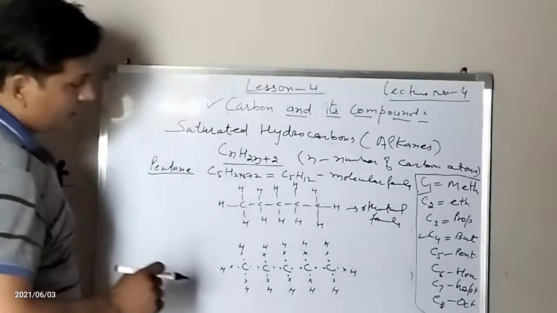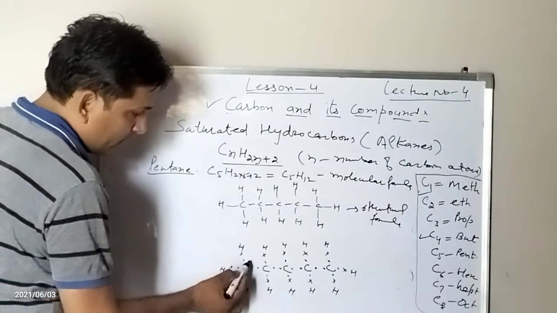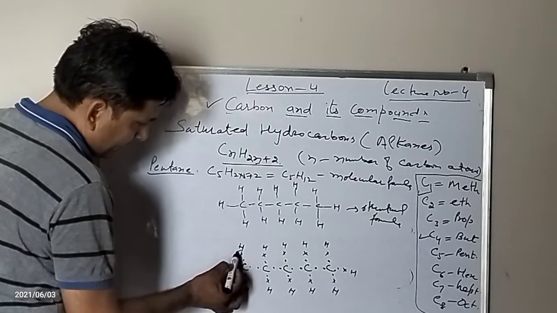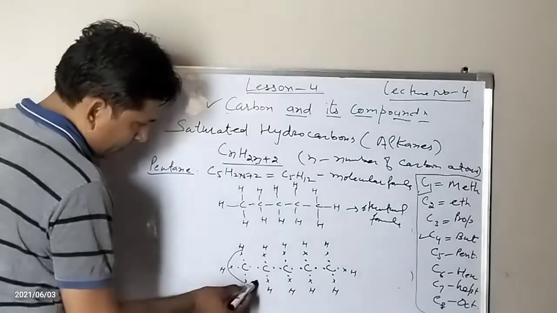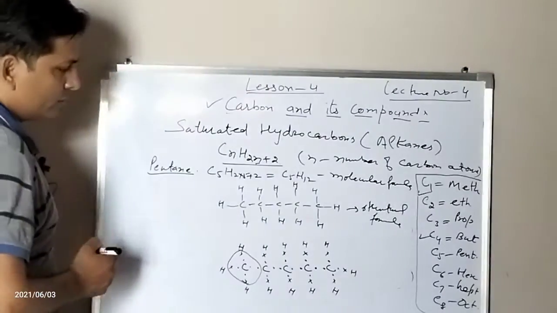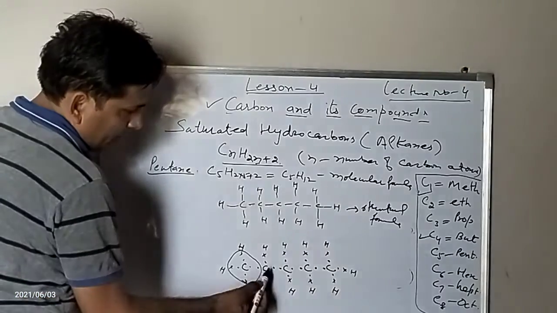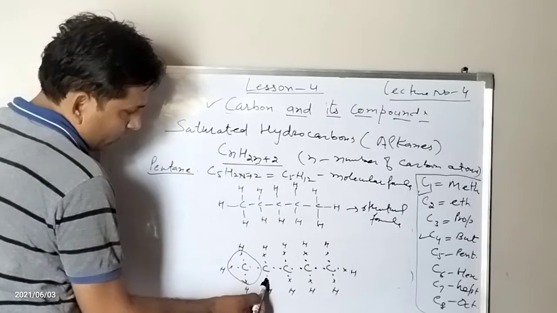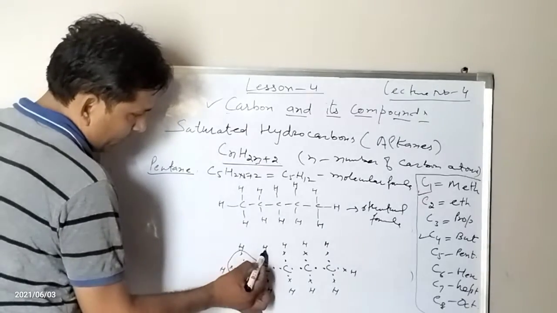Now look at the number of electrons with each carbon atom: 2, 4, 6, 8. It is having 8 electrons. Now look at the number of electrons with this carbon: 2, 4, 6, 8.